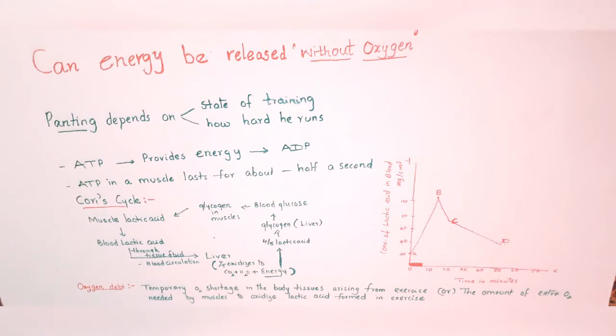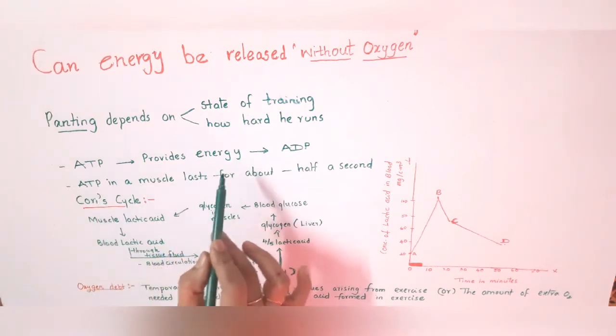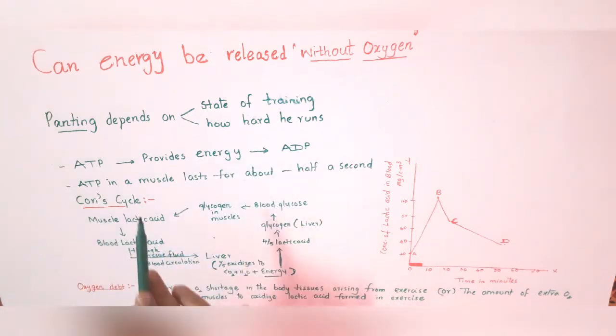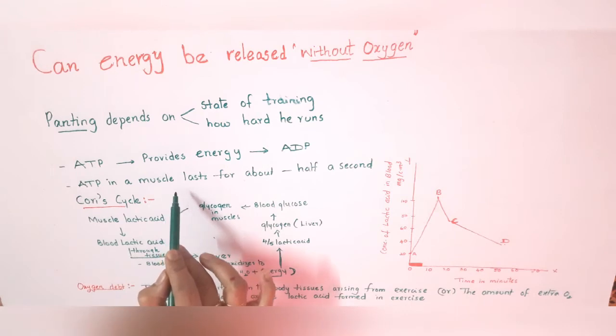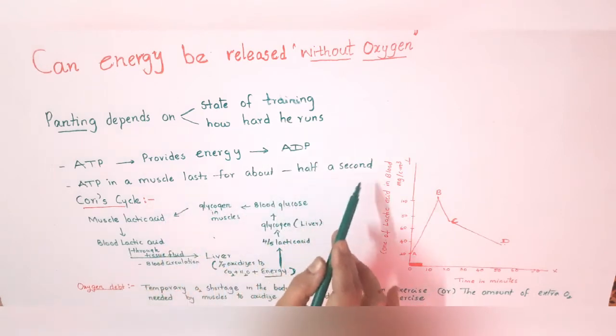But we have to think about one point. The energy present in the ATP is not enough, because we only carry sufficient ATP in a muscle to last for about half a second when doing vigorous activity or exercise. So it is useful only for half a second. ATP provides energy and it is converted to ADP. ATP in a muscle lasts for only about half a second.